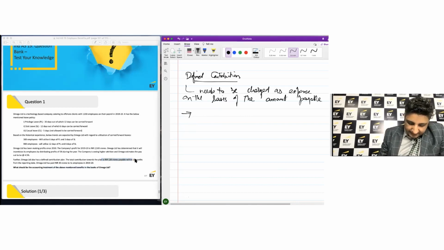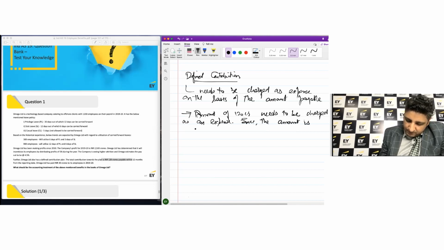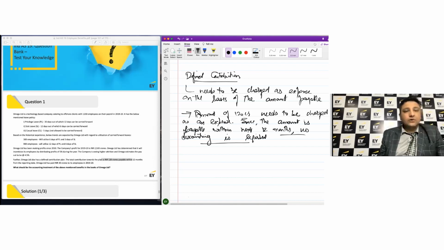Now, since it is payable within the next 12 months, no discounting is required. No discounting is required.